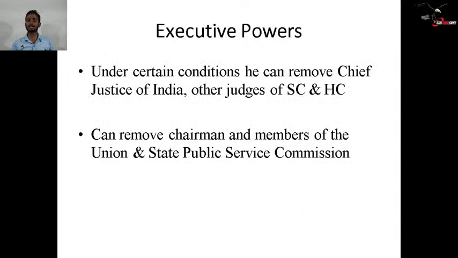Then, under certain conditions, he can remove the Chief Justice of India and other judges of the Supreme Court and High Courts. These topics will be covered in the Supreme Court and High Court chapter, but here I will give you a small glimpse of how the Chief Justice and other judges are removed. For removal, a special two-third majority is required: the provision must pass from both houses with a two-third majority, then the President's consent is taken, and then that member is removed from his post. He can also remove the chairman and members of the Union and State Public Service Commission.